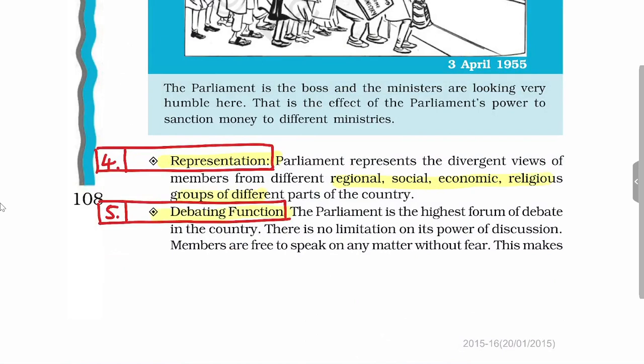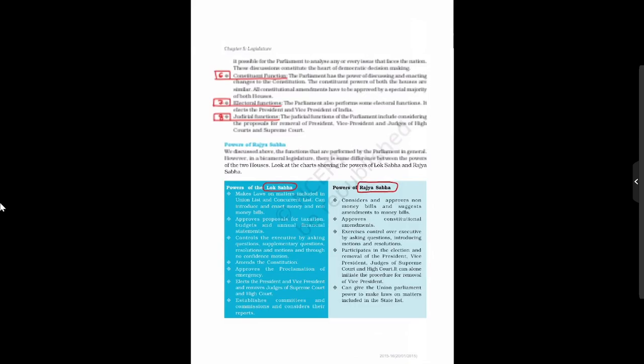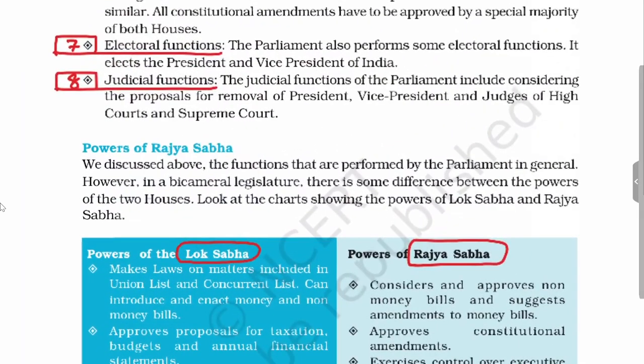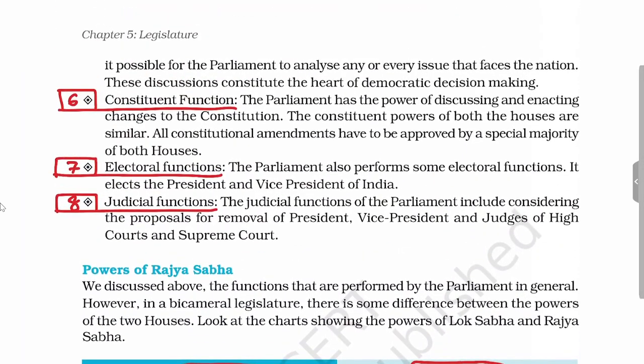The fifth function is the debating function. It is the highest forum to debate. There is no limitation on the power of discussion. All matters of national importance can be discussed in Parliament. Then, the sixth important function is the constituent function. All the changes in the Constitution are done by Parliament.